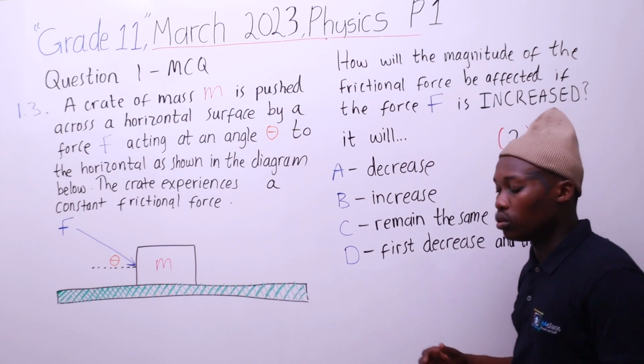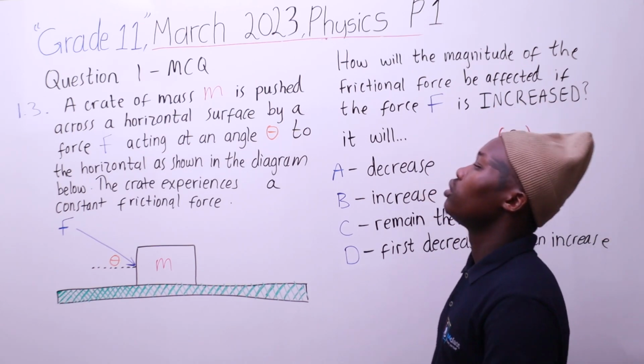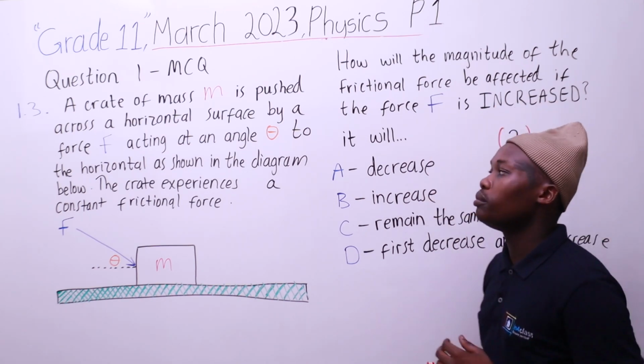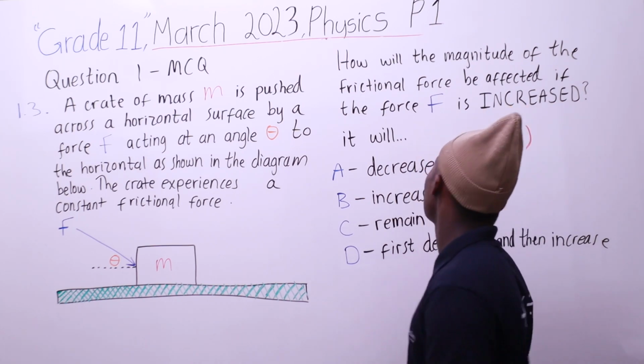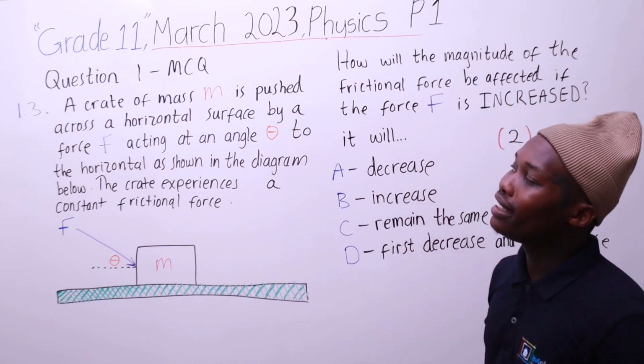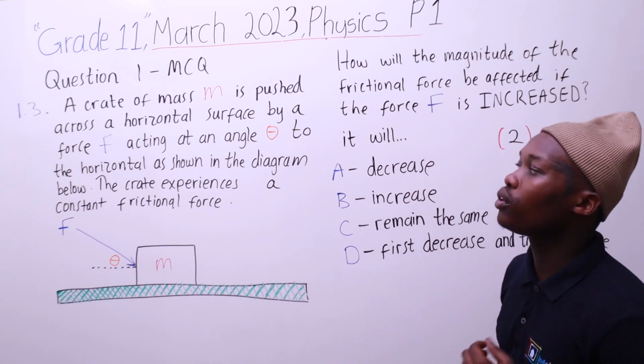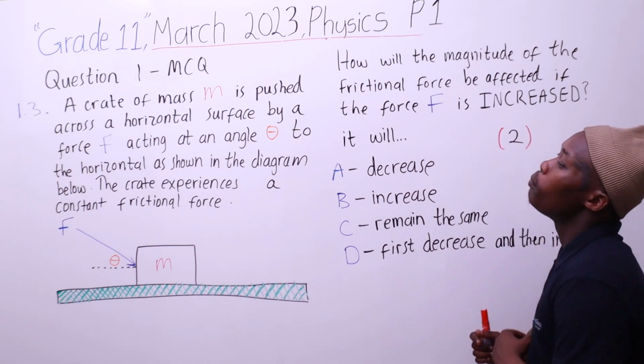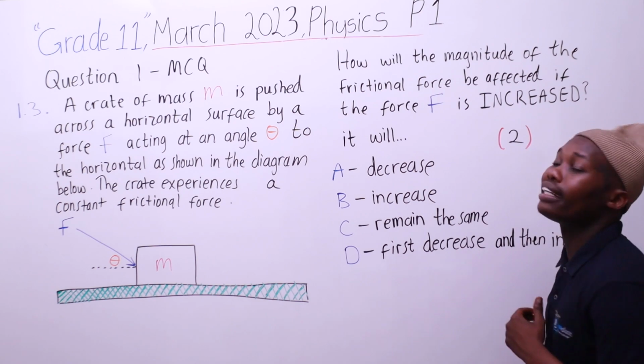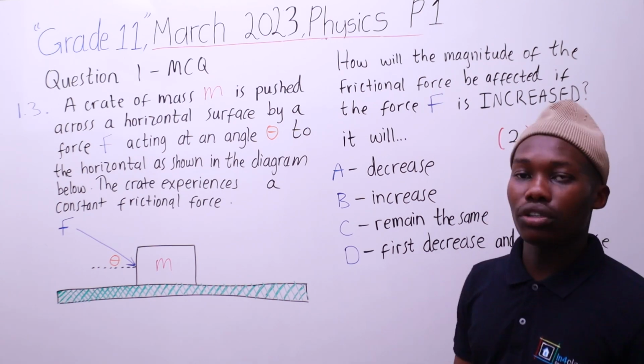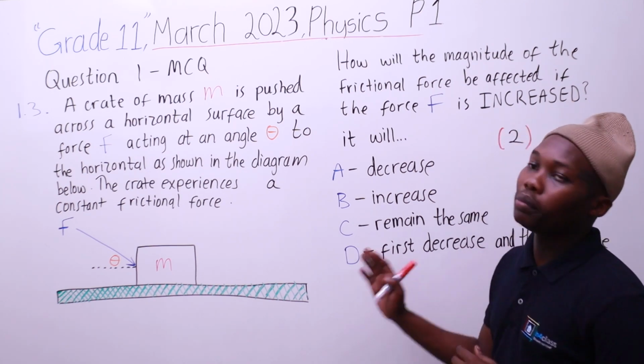Alright, so now u1.3, multiple choice nakhona MCQ 2 marks wakho. So tell a crate of mass m is pushed across a horizontal surface by a force F acting at an angle theta to the horizontal as shown in the diagram below.